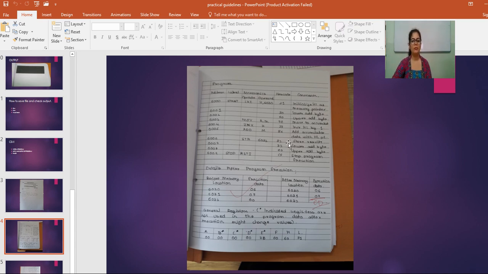This is a program of 8085. This is the sequence that you have to follow while writing your program. This is the address part, label part, mnemonics, hex code, and these are the comments. After the program, you have to write the input and output part. So this is the input part, and this is the output part. Input part means the data that you have taken before the execution of the program.